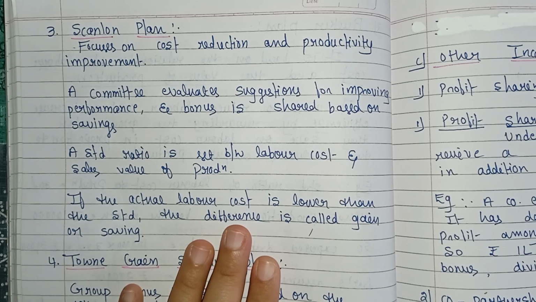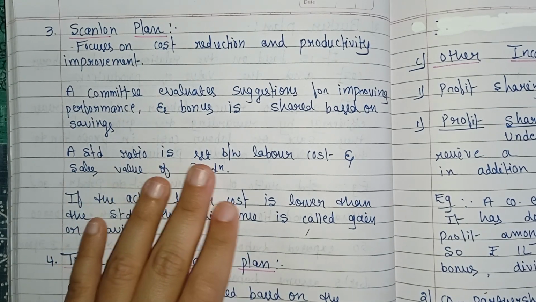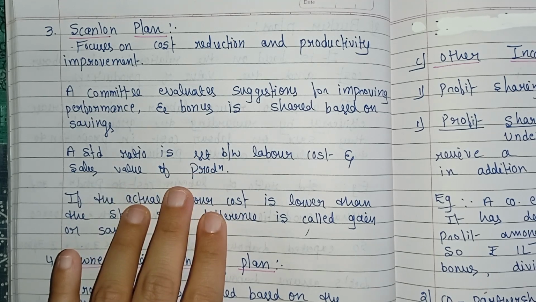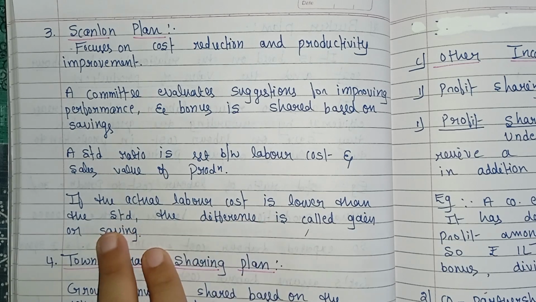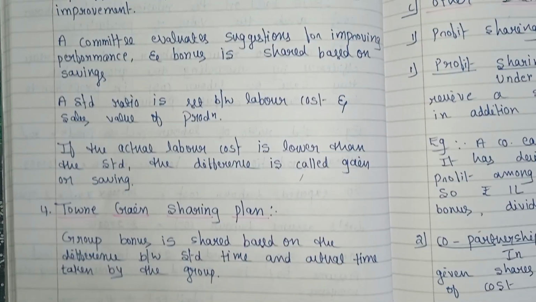In a Rucker Plan, the ratio is based on the ratio of labor cost to the total value of production. And here in Scanlon Plan, the standard ratio is set between labor cost and sales value of production. Clear? If the actual labor cost is lower than the standard, the difference is called gain. On this basis, we need to give the bonus to the groups. Clear? This is what Scanlon Plan.